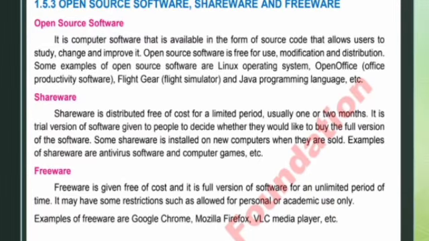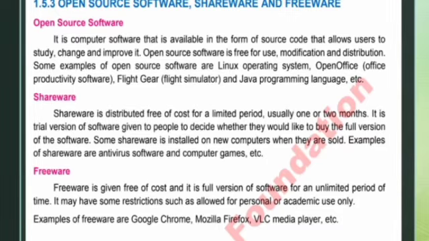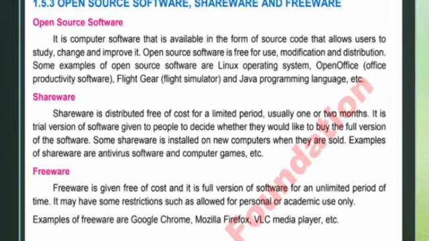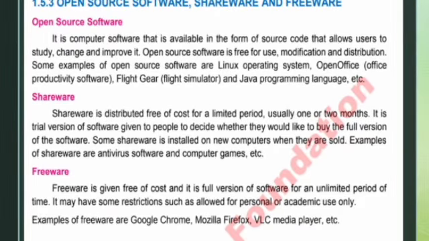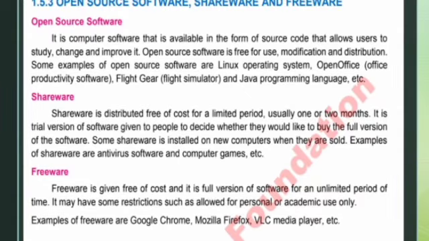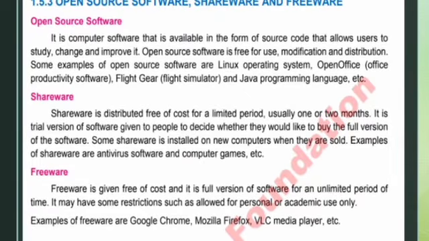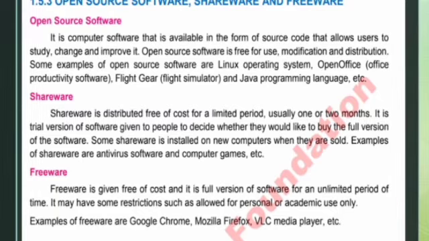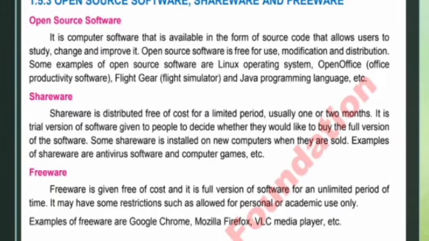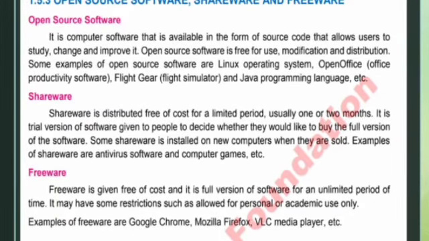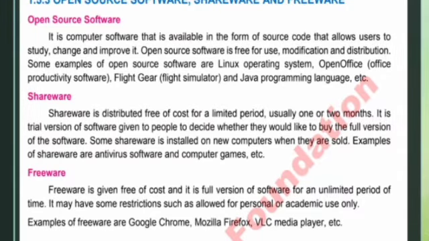Freeware. Freeware is given free of cost and it is a full version of software for an unlimited period of time. It may have some restrictions, such as being allowed for personal or academic use only. Examples of freeware are Google Chrome, Mozilla Firefox, VLC Media Player, etc.